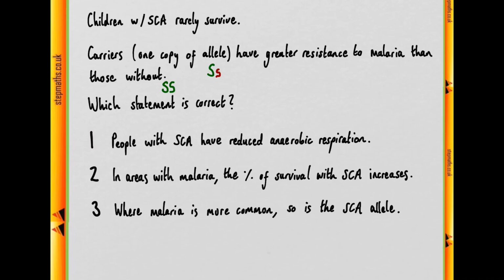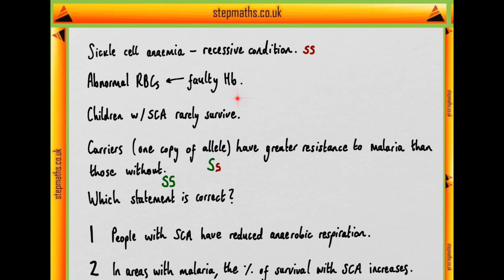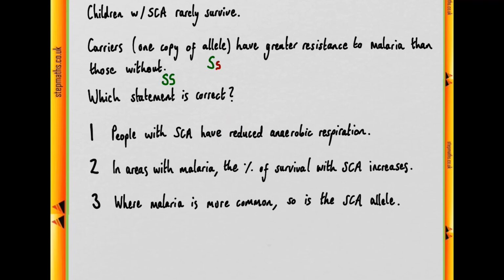Let's start with the first statement, which says that people with sickle cell anemia have reduced anaerobic respiration in their muscle cells. Now, anaerobic respiration implies a lack of oxygen. So a reduced anaerobic respiration would imply that people with sickle cell anemia have more oxygen being provided to them than those without. In reality, people with sickle cell anemia will have increased anaerobic respiration. That's because they have a faulty form of hemoglobin, which we should know is the molecule within red blood cells which carries the oxygen. So faulty hemoglobin and abnormally shaped red blood cells means less oxygen can be carried, although there'll be increased, not decreased, anaerobic respiration.